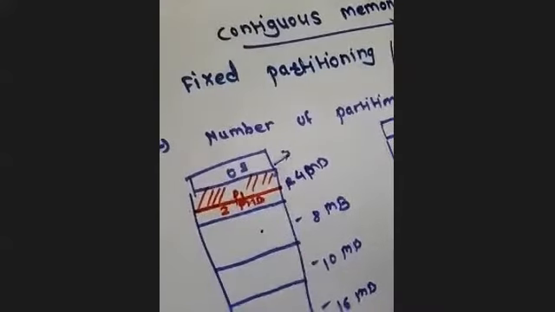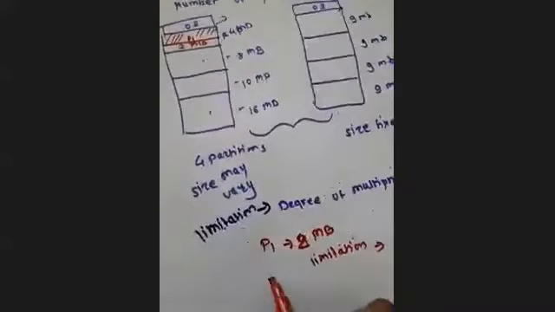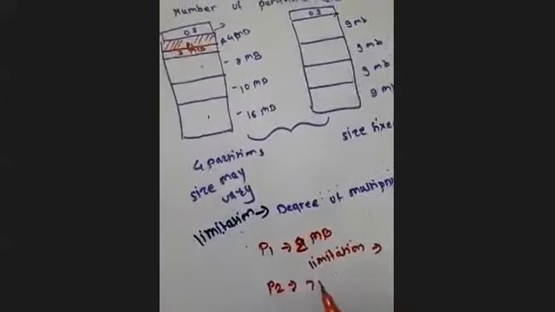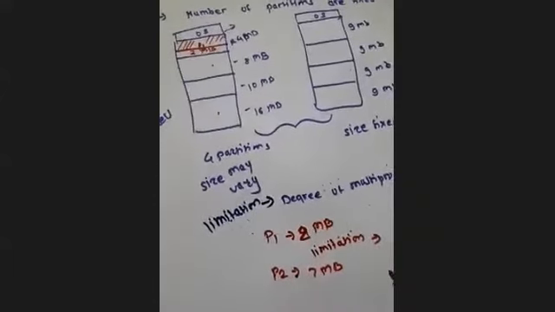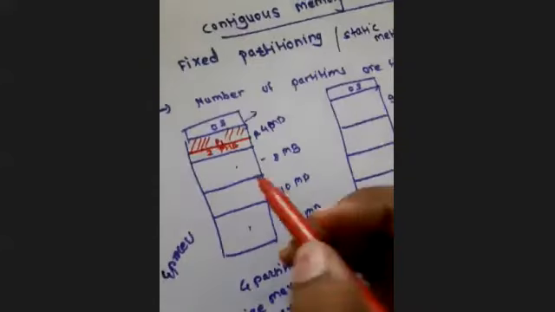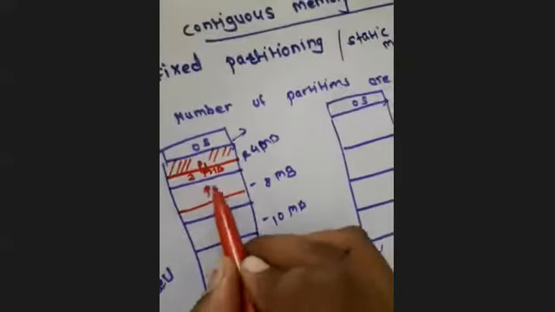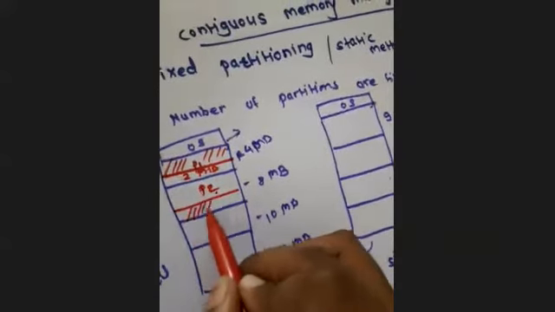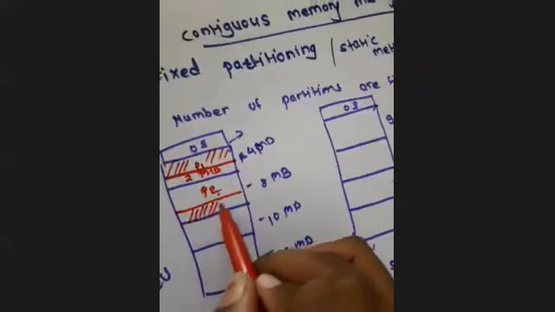Now suppose a second process arrives with a requirement of 7 MB. The size of the P2 process is 7 MB, so I will put it here. Then this is again leftover space.